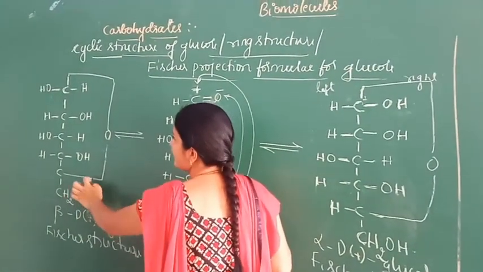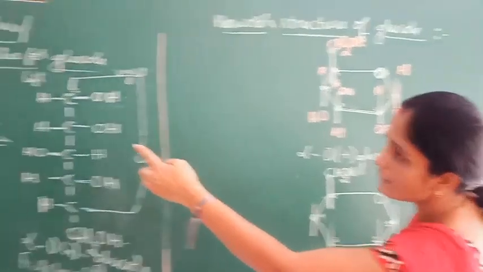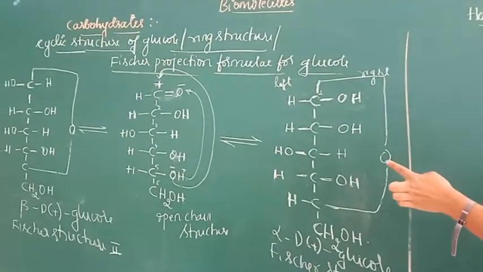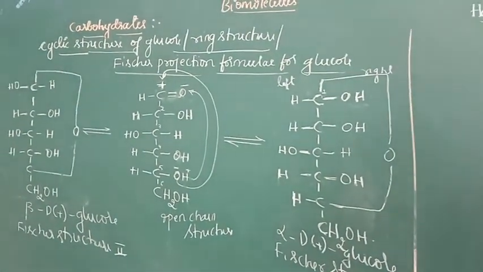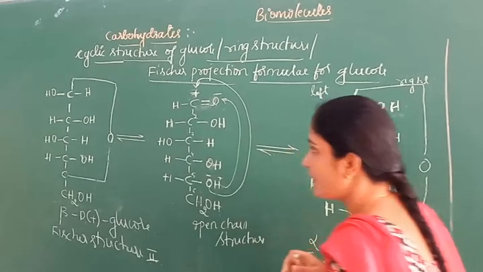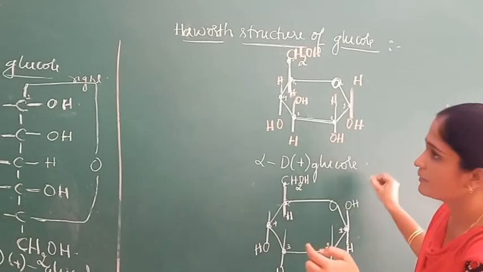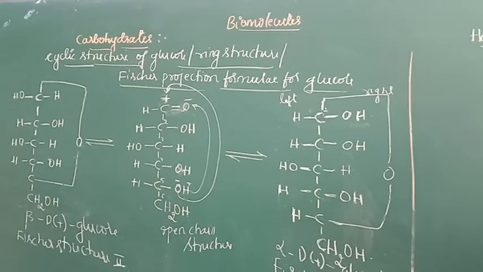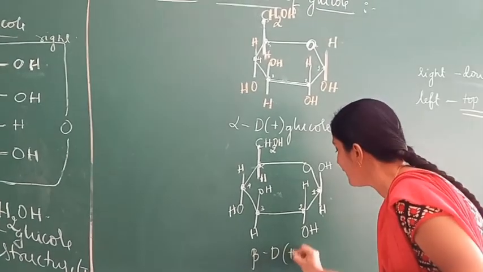The groups on the right-hand side go down: the first carbon has H, the second carbon OH, the third carbon H, the fourth carbon OH, and the fifth leftover is hydrogen. The groups on the left-hand side go on top: in the first carbon OH, then H, then OH, then H. So this is the Haworth structure of beta-D-glucose.